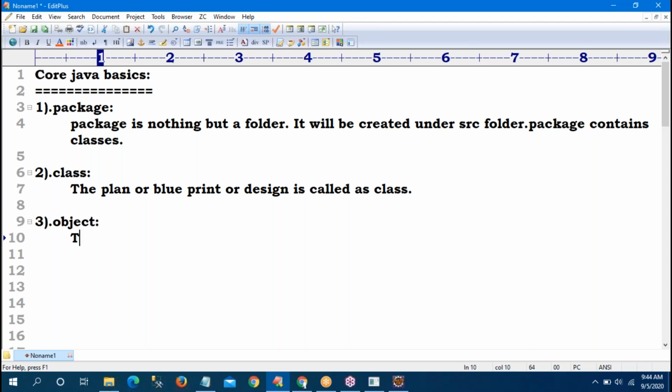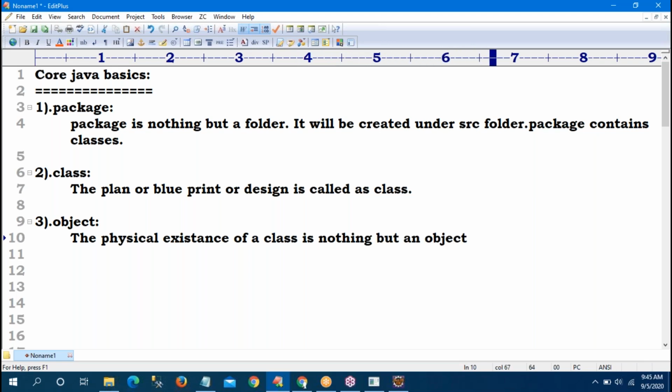What is the object? The physical existence of a class is nothing but an object. Because of the plan, only objects will come.